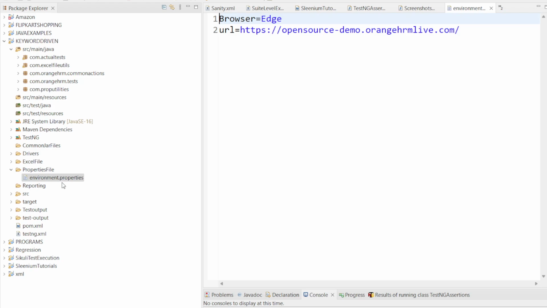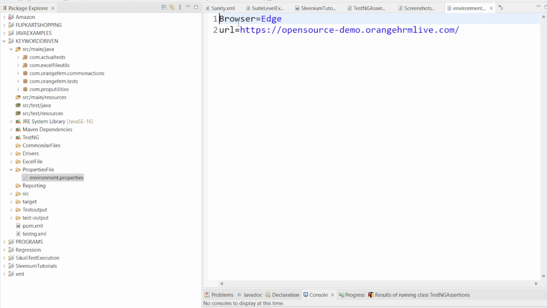This properties file I am going to use to store all my credentials, my application URL, my browser related information, and also my DB related URL and credentials as well. That's the purpose of this particular properties file. We can also use this properties file for storing XPaths, IDs, names or CSS, all the locators. This properties file will work with values in key and value pair format only.